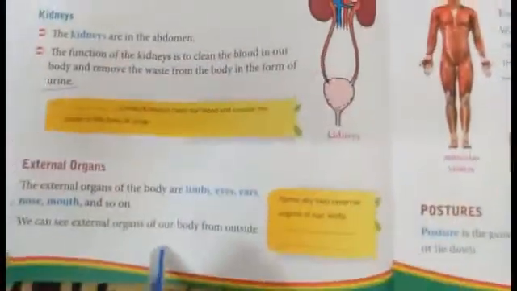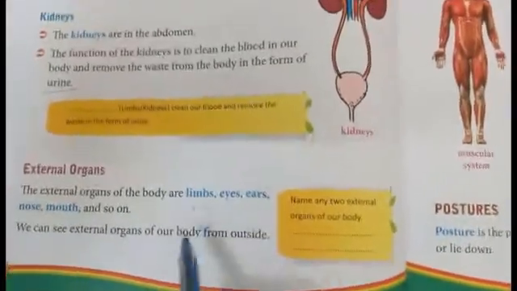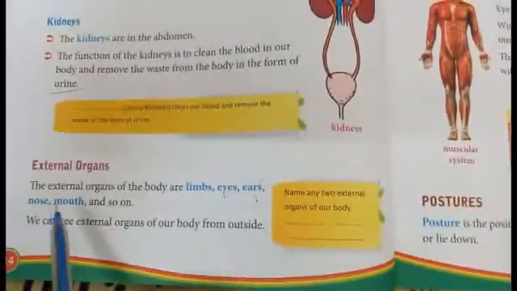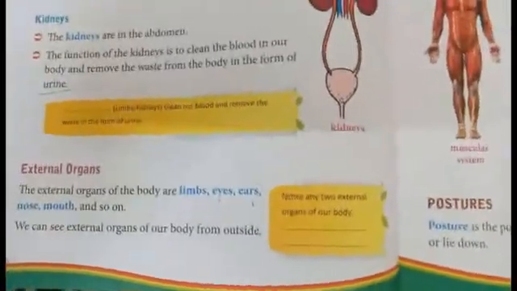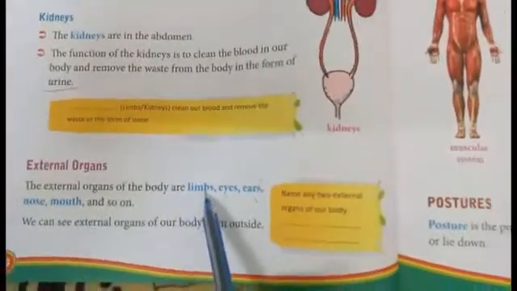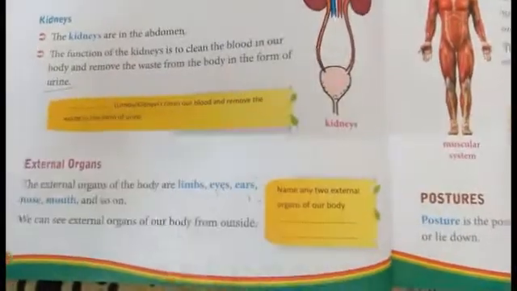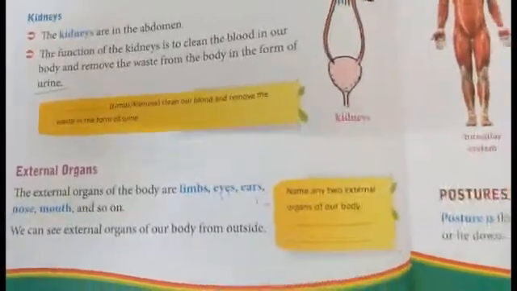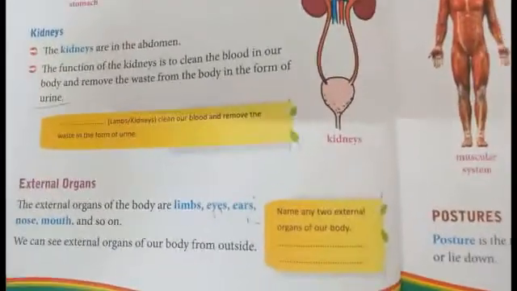Okay. So, first, what are all the external organs? Limbs, eyes, ears, nose, mouth. The external organs of the body are limbs, eyes, ears, nose, mouth, etc. External means we can see these organs of our body from outside. That is said to be external organs. We can see them from outside.